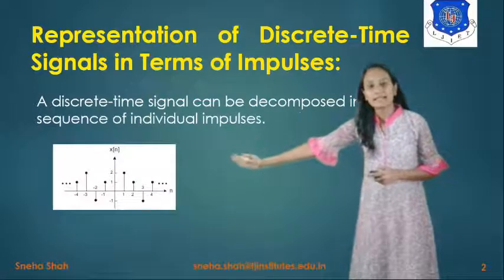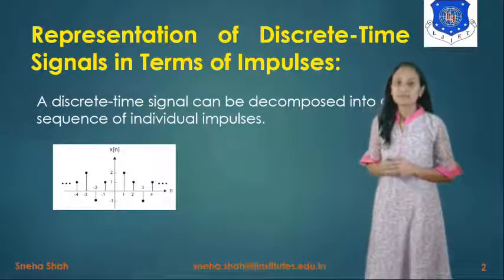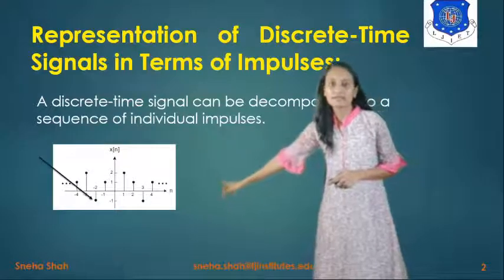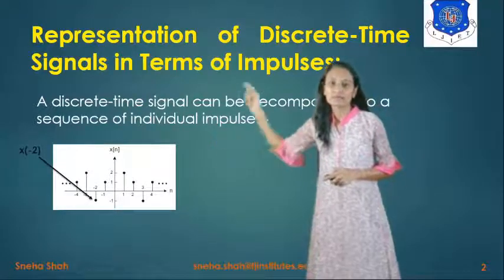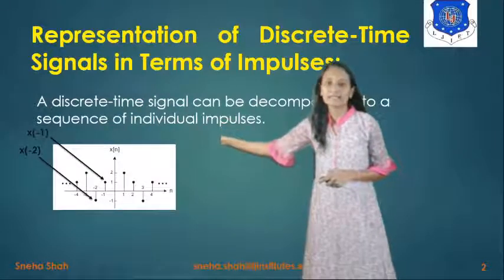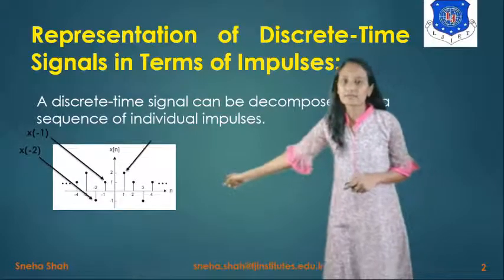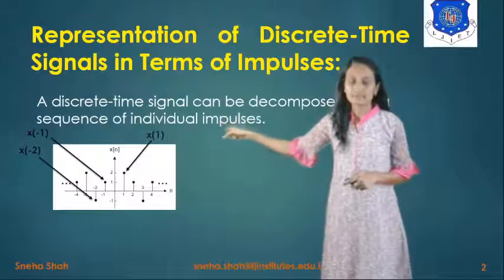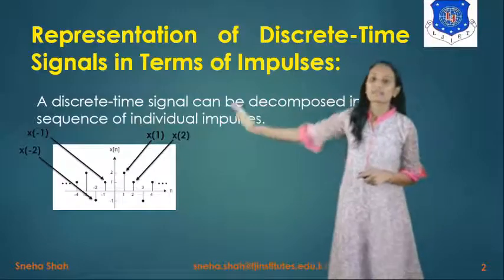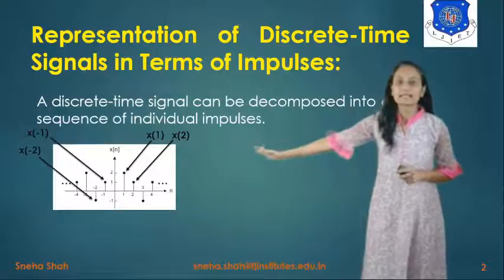If we take any signal like this x of n, which is a discrete time signal, then you can see that at n equals -2, this will be considered as x of -2. Similarly, at n equals -1, its amplitude will be represented as x of -1. Similarly, for the right side part, at n equals 1, its amplitude will be x of 1. At n equals 2, its value will be x of 2. So all these things combine to make one signal, which is considered as x of n.